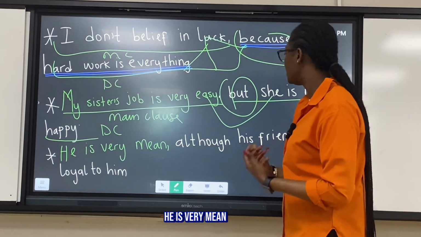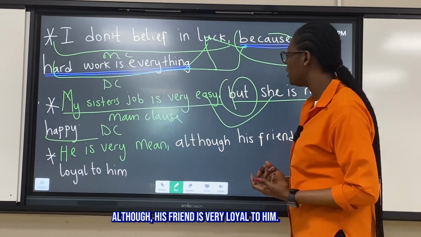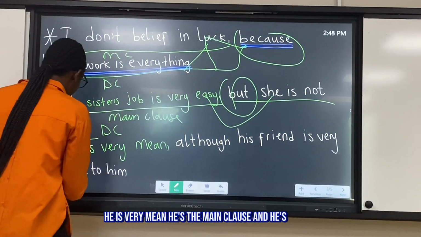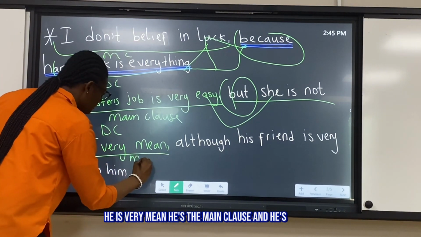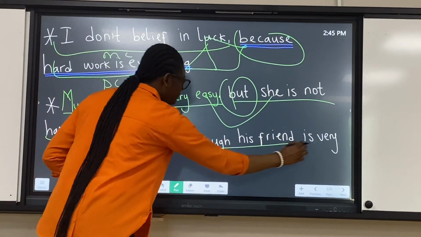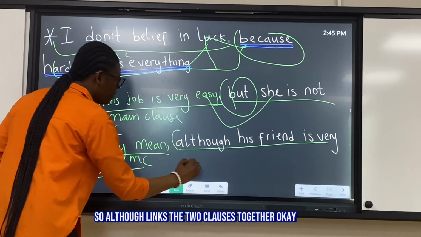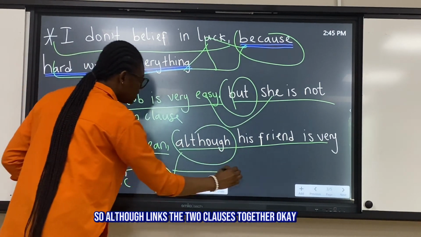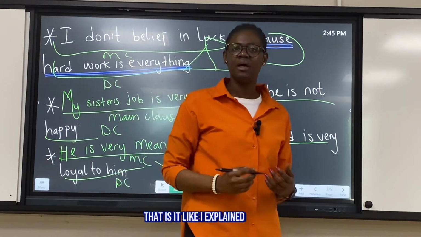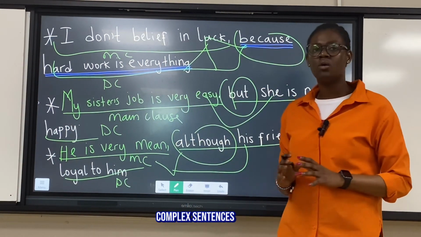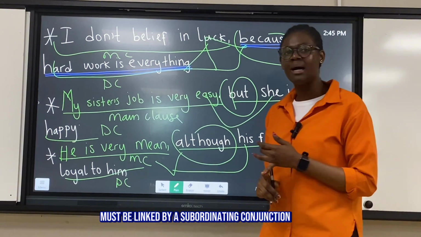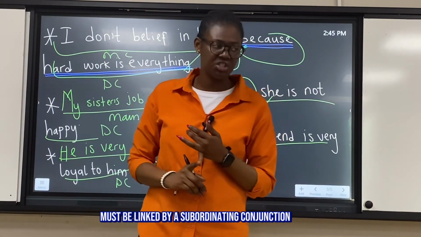He is very mean, although his friend is very loyal to him. He is very mean is the main clause. Then this is the dependent clause. So although links the two clauses together, okay? That is it, like I explained. Complex sentences must be linked by a subordinating conjunction.